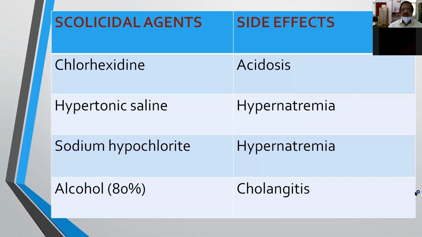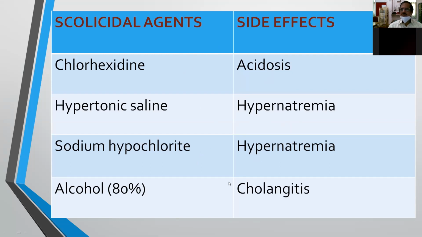And what are the scolicidal agents that are available and most commonly used? Initially they used formalin in the olden days, but it produces biliary fibrosis, so that's why it is not used. The easily available one is chlorhexidine solution, available as a 2% solution, which can be diluted and used. When it is used in large doses, it may produce acidosis. Hypertonic saline, that is 25% hypertonic saline, can be used, but the complication is hypernatremia. Sodium hypochlorite solution can also be used, and it also produces hypernatremia.